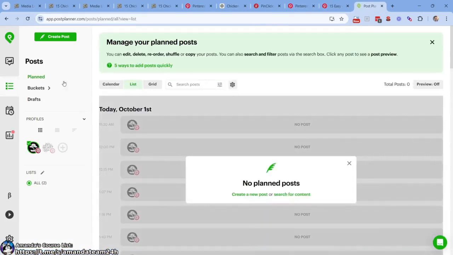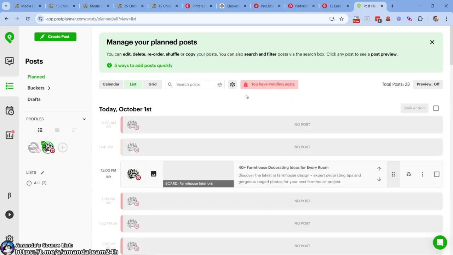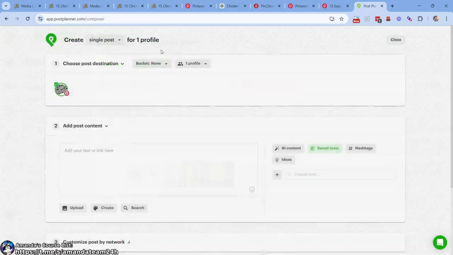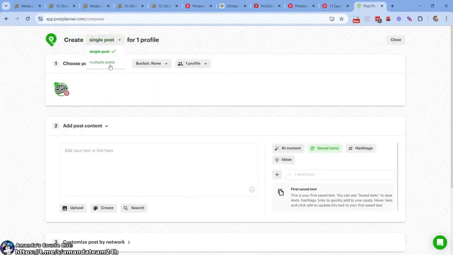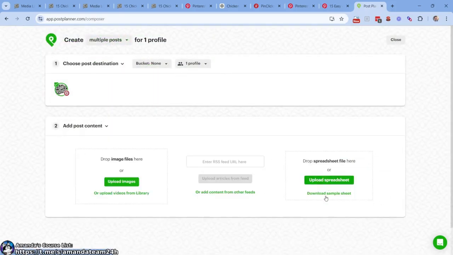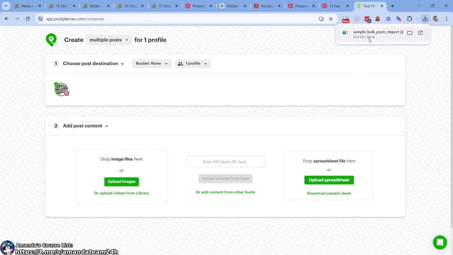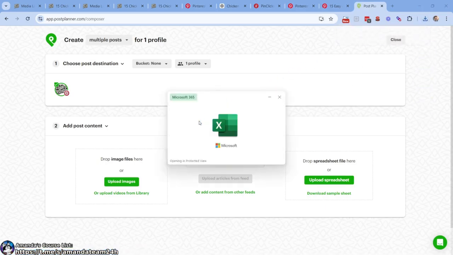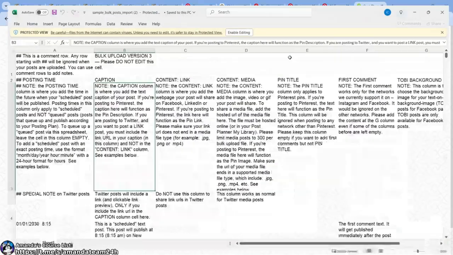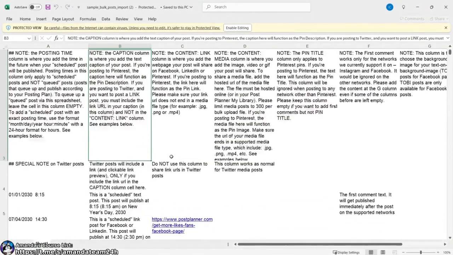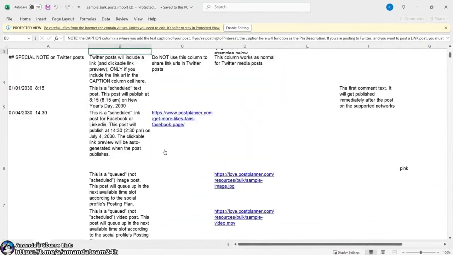What we want to do, so we are on not Bonsai Mary, but Off Grid Dreamin'. What we want to do is this. Come up here to create post. We are going to do multiple posts, we are going to do download sample sheet, right? Download sample sheet because we want to do this fast. This is kind of, it's not the prettiest thing by any measure, but you need to get it right.